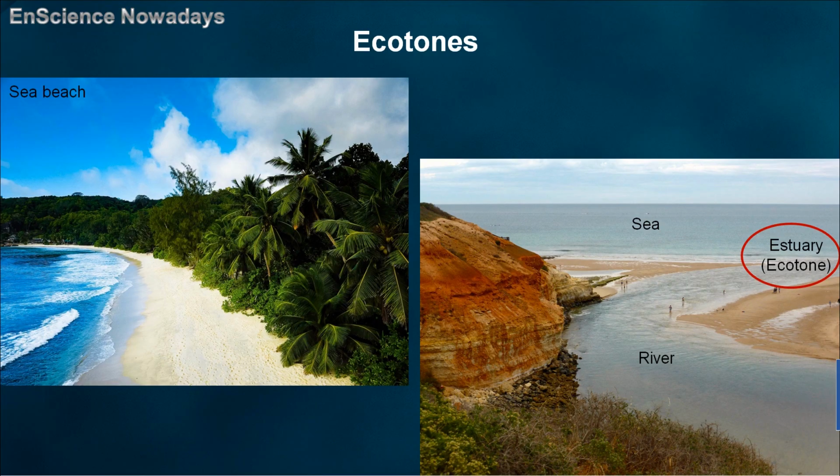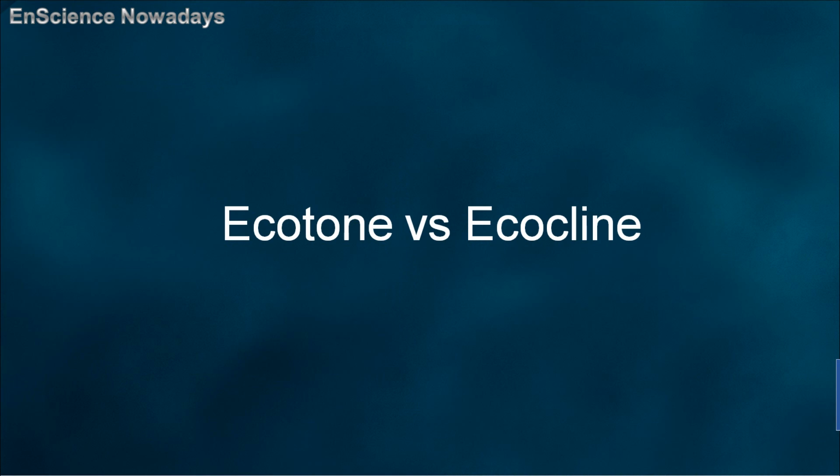On the other hand, as we discussed before, ecotones are generally narrow and show a sharp transition between two ecosystems. So even though both ecotones and ecoclines are transition zones between two ecosystems, I hope that you got a clear picture about the differences between these two terms.